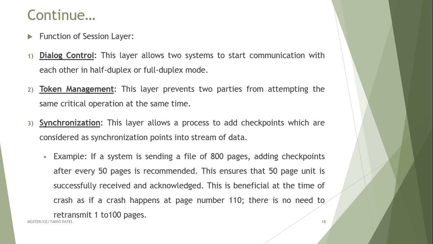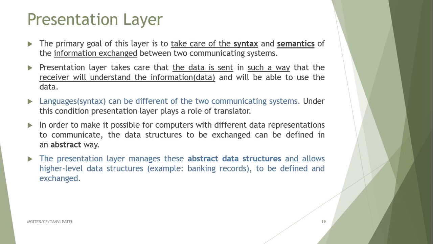This is beneficial at the time of a crash. If 100 pages are transmitted and the 101st page crashes, then the transmission will be restarted from that page only. So you don't need to send pages 1 to 100 again.